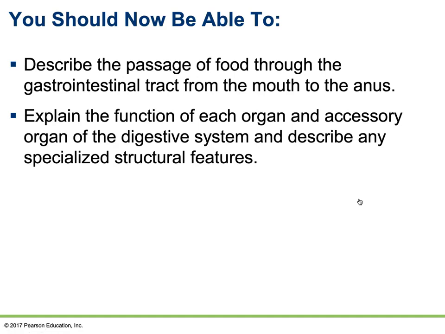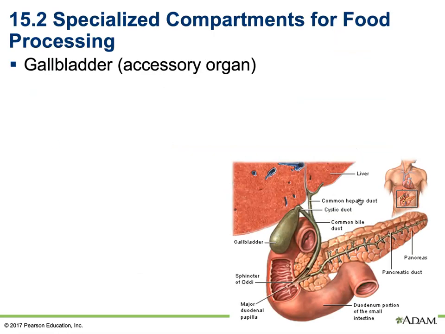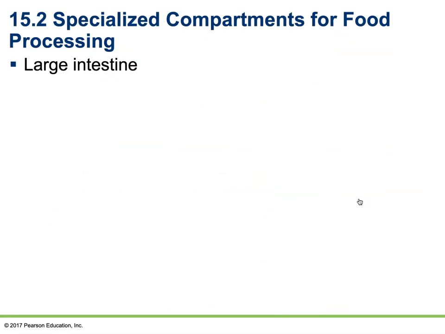All right, and that's it for this chapter. You should be able to describe the passage of food through the gastrointestinal tract from the mouth down to the anus and explain the function of each organ and accessory organ of the digestive system and describe any special structural features. Like I said back at the beginning, spend a little bit of time with this.